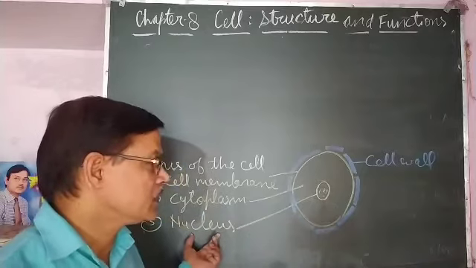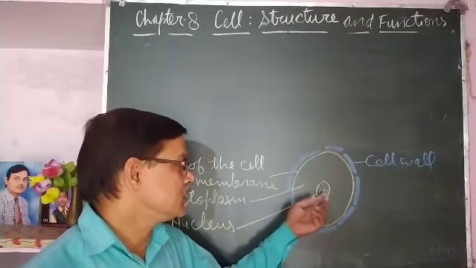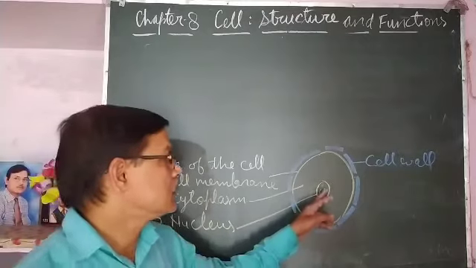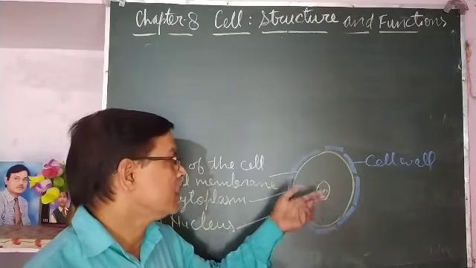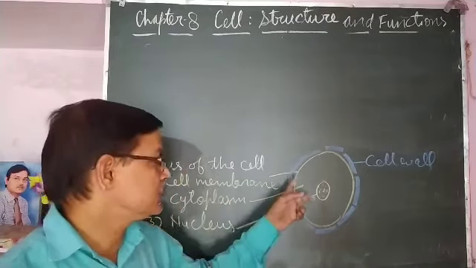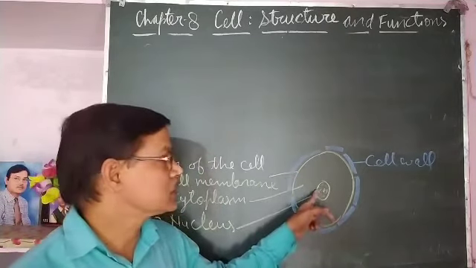It is also called the brain of the cell. Inside that, a dense part is there, called the nucleolus. And cytoplasm is between the cell membrane and the nucleus.